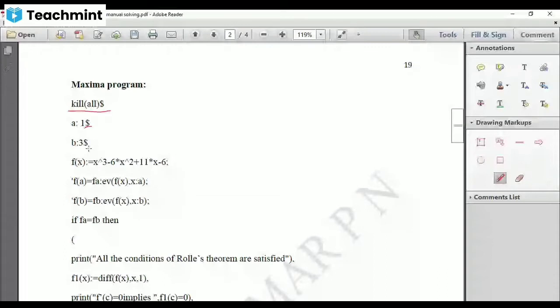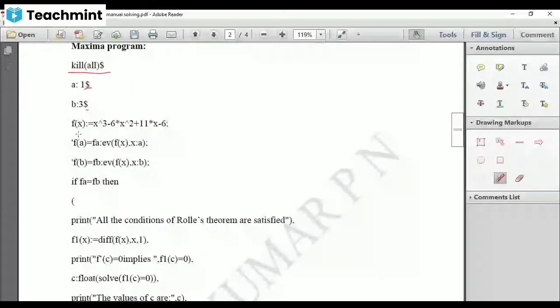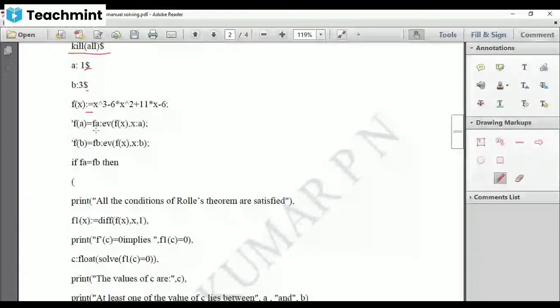Now, what was your function? For assigning a function, you have to use the functional assignment operator, that is colon with equal sign. This assigns the function. f of x colon equal sign. What was your function? x cube, that is x^3 minus 6 into x^2 plus 11 into x minus 6. I want to display this, so I've used a semicolon.